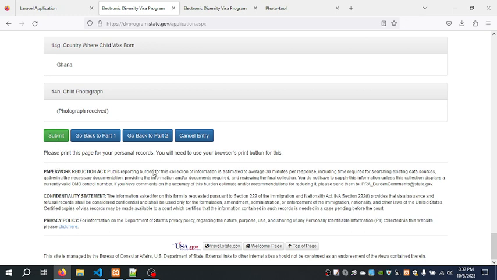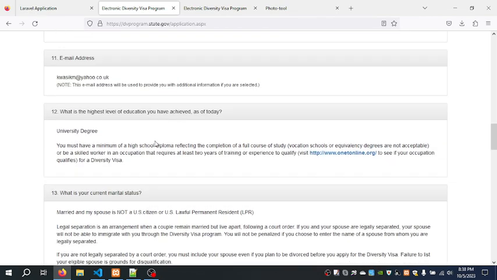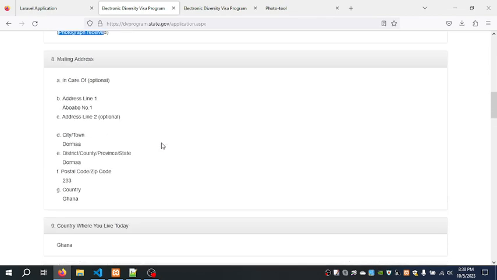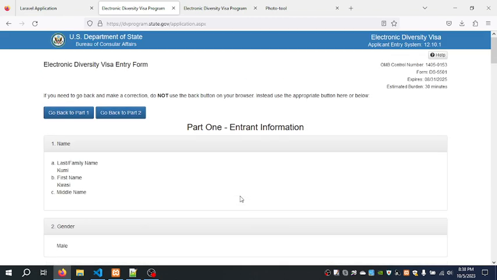So if you click on submit, the next page is going to give you a confirmation page, a digital certificate, a digital something like a stamp with some very important numbers. What you need to do is that you take your phone. It will give you the instruction that make sure you have saved a copy of this page before you close it, because this information is what you are going to use to check whether you are selected or not. So you take your phone and take a picture of everything. It's very simple. You take your phone and take it before you close the window.